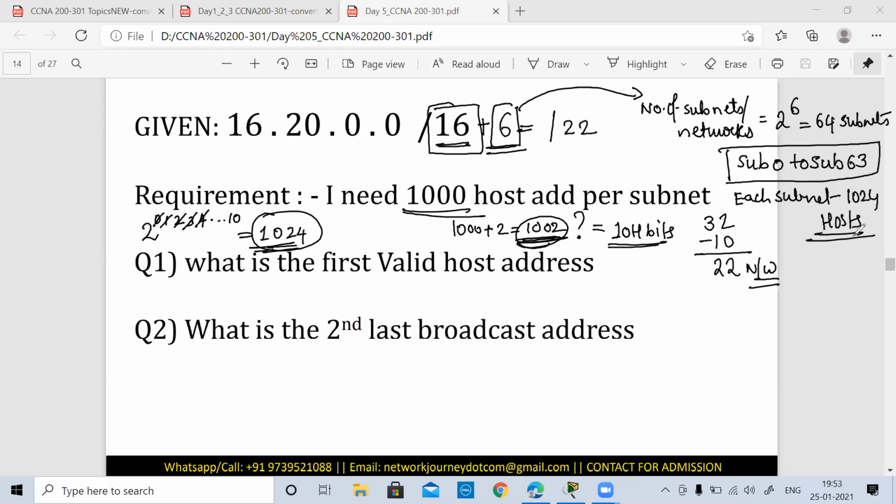Okay, this many requirement now we have calculated. Now we have to start designing or writing down the subnets. So we know that we are now in the second last octet, or the third octet, because we say /6 bits we are using from the third octet. Because 16 bits are already given or covered, we are taking 6 bits from the third octet. So if 6 bits are already taken from the third octet, so remaining 2 bits are left for the host